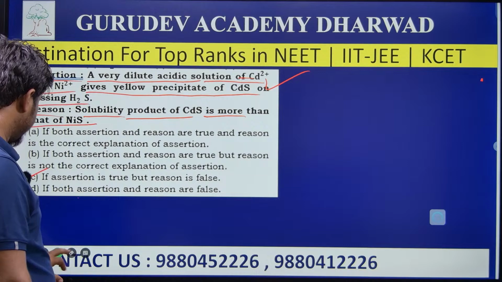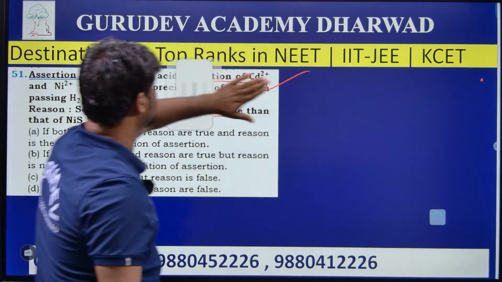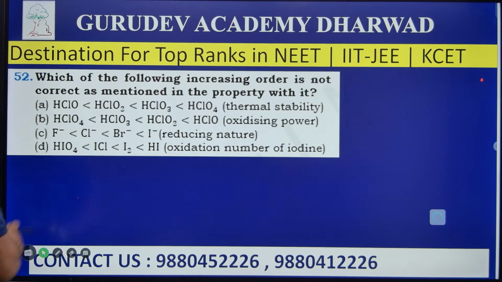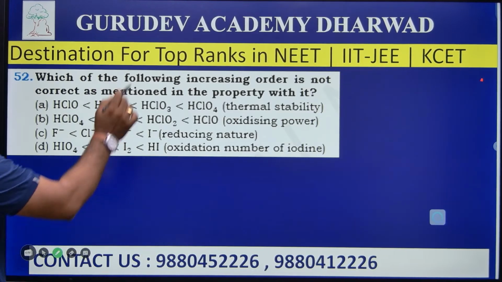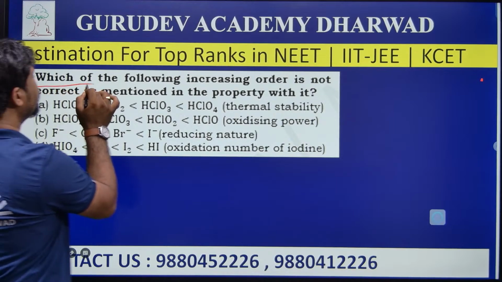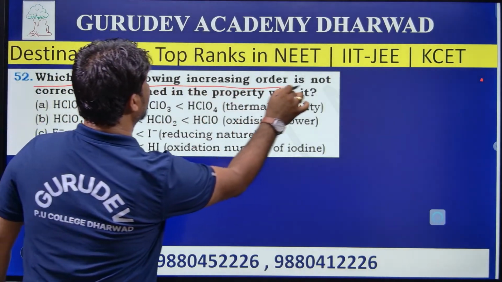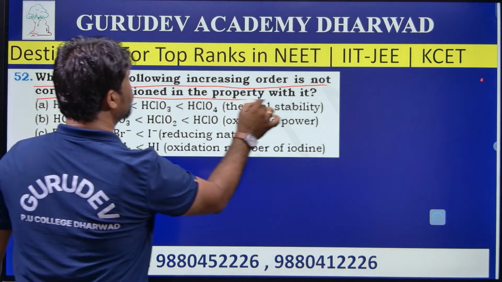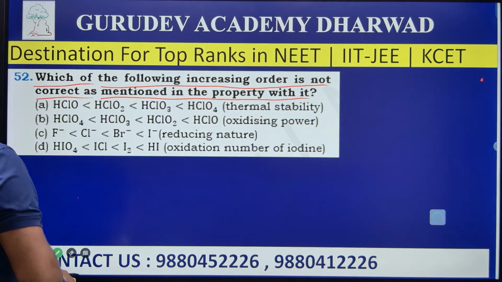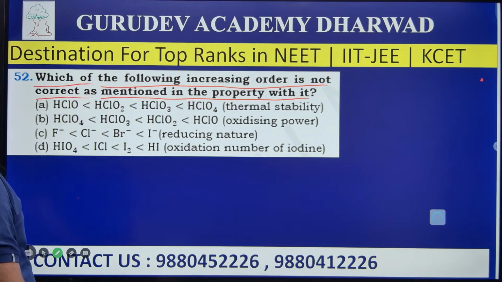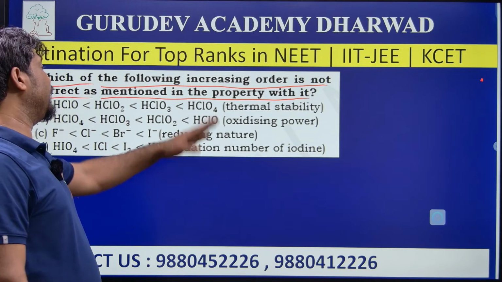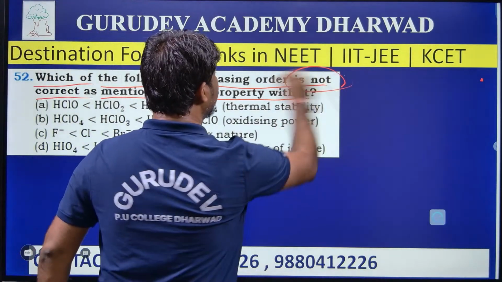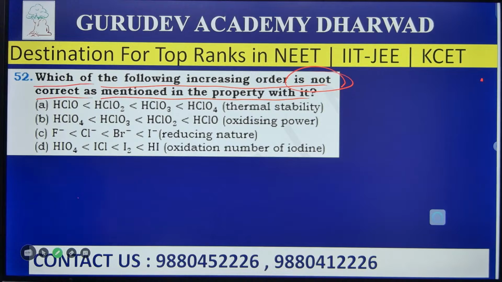Well, go to question number 52. Which of the following increasing orders is not correct as mentioned in the property? So we need to find the option whose increasing order is not correct for the property. Now which one is not correct, that we need to predict here.